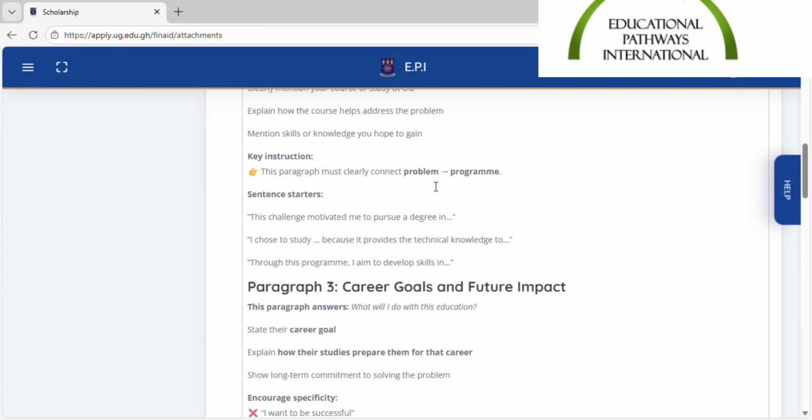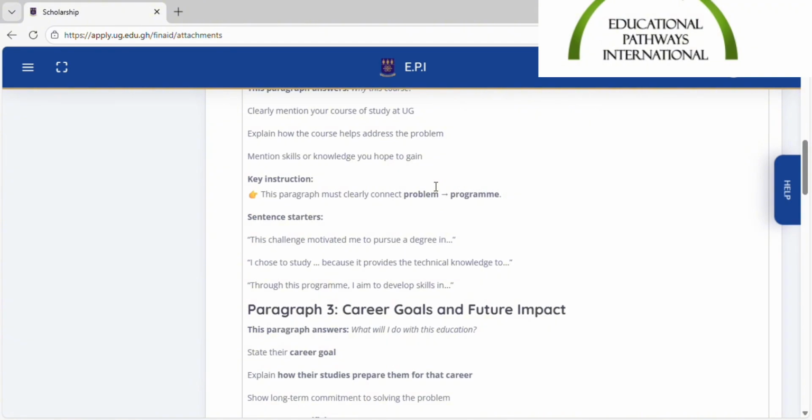I stated that in paragraph 2 that because of this issue, I'm coming to the University of Ghana to study agricultural engineering to learn how to create systems for irrigation in my community so that my parents wouldn't have to wait all year round to start growing our crops.